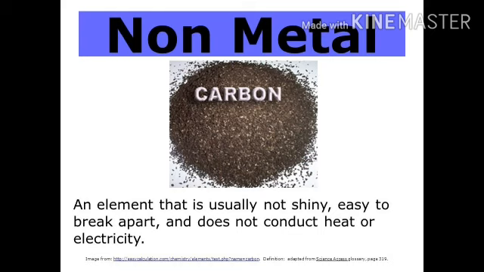Now the second one is non-metal. Non-metals are not so hard, and they do not have a shiny appearance. They have a dull appearance. These are called non-metals. Some examples of non-metals I can give you, like sulfur, phosphorus, hydrogen, oxygen. We are very familiar with these terms, you know. Hydrogen, oxygen, nitrogen, all these are non-metals.